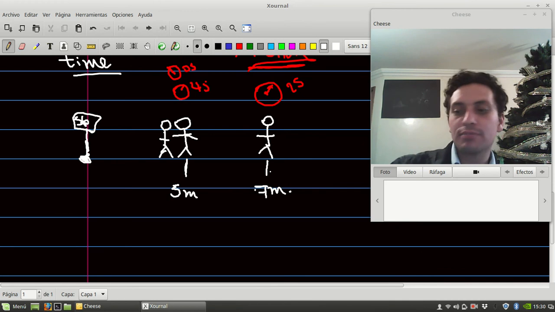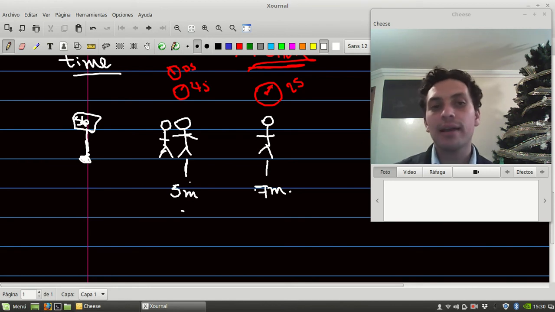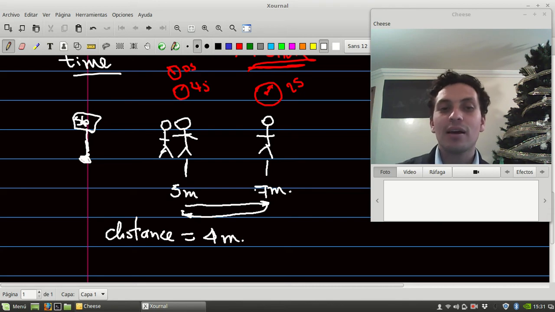I'm sorry. And then goes back, okay? So what's going to happen to the distance traveled by the guy? The guy moves 2 meters here, then he went back 2 meters. So the distance traveled was 4 meters, right? And it took 4 seconds.